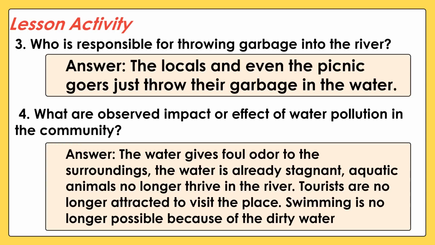The answer, the water gives foul odor to the surroundings. The water is already stagnant. Aquatic animals no longer thrive in the river. Tourists are no longer attracted to visit the place. Swimming is no longer possible because of the dirty water.